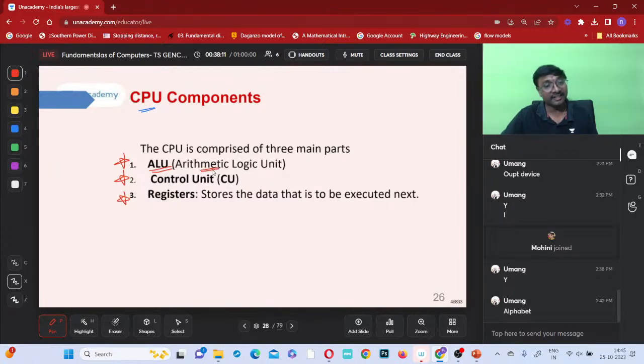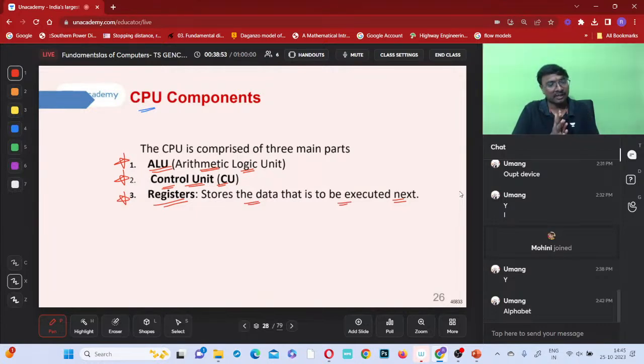What will the arithmetic logic unit do? The name itself tells that it does the arithmetic calculation. Logic means it will be thinking: for this input, that output. So logically it has to think. Now, the control unit: there must be some unit controlling all these activities. Registers store the data that is to be executed next. Suppose some process is done and you get some data from it. This data is to be used for the second process, so they store the data and use it for the next process. Like that, registers will be there.